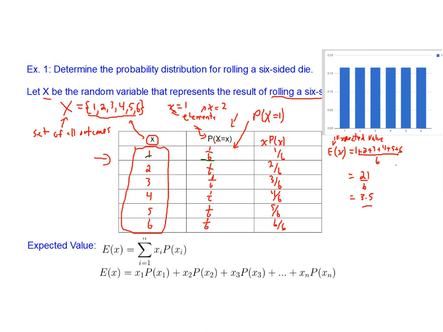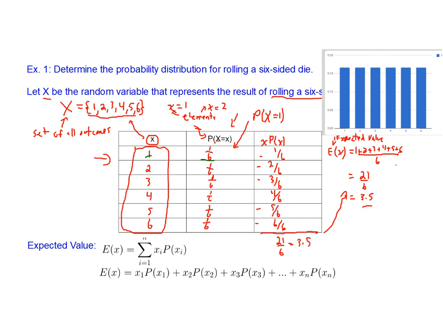And it turns out that if we add this column up, so we take this column, add it all up, we get the same thing that we had over here. We have 1 plus 2 plus 3 plus 4 plus 5 plus 6. So that was 21/6, which was equal to 3.5. We get the same result. So you can see that you get the exact same result.